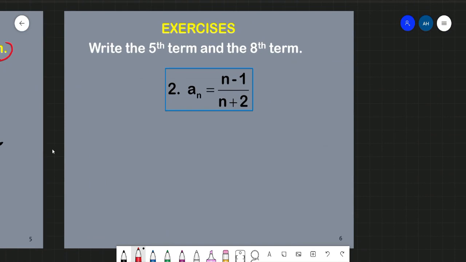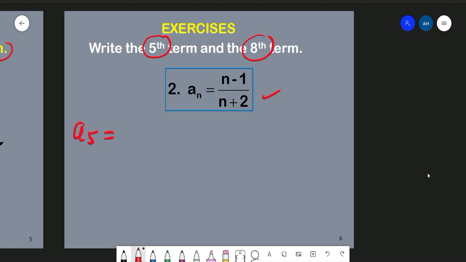How about this example here? We are given a_n equal to (n minus 1) over (n plus 2). We are asked to find term number 5 and also term number 8. First we want to find a5, term number 5.